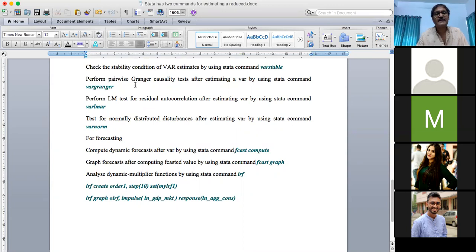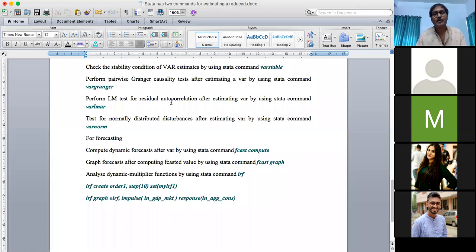One causality test is the Granger causality test. It can be carried out in two ways: one by using a single equation system, another by using a system of equations. After estimating a VAR, if we want to carry out Granger causality, we execute the command vargranger.